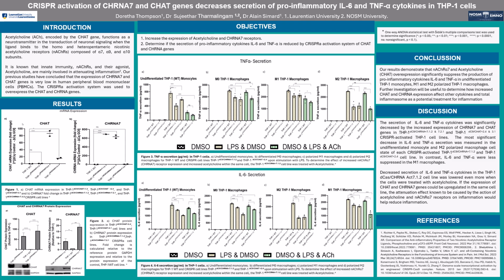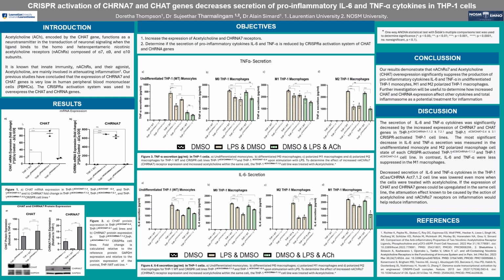Then we proceeded to transfect our THP1 cells by means of spinoculation. Then we proceeded to expression verification of the CHAT and alpha-7 receptor by means of qPCR and Western blot. And lastly, we did our cytokine quantification by means of ELISA.